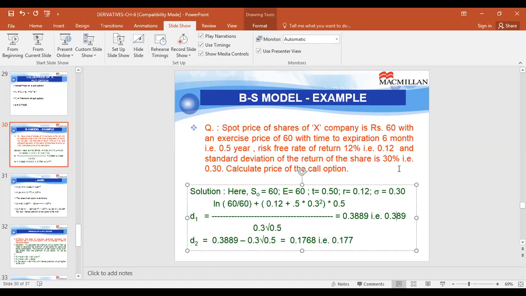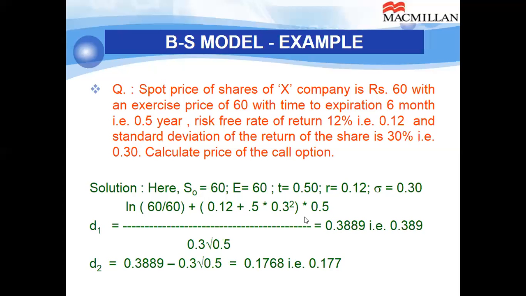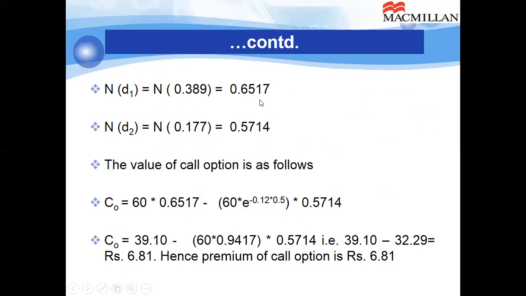Once we have D1, we can calculate D2. So D2 in this case is 0.177. Then we will read the values for ND1 and ND2. So you can see D1 and D2. D1 refers to the hedge ratio, remind you again. Then ND1, by looking at the relevant table, we find it 0.6517 and ND2 is 0.5714. So these ND1 and ND2 will be used in calculating the premium of the call option.